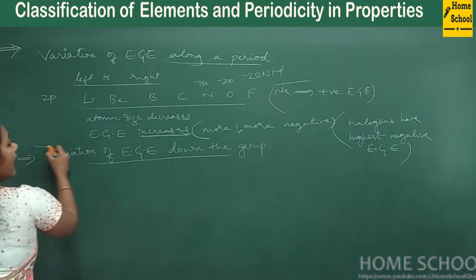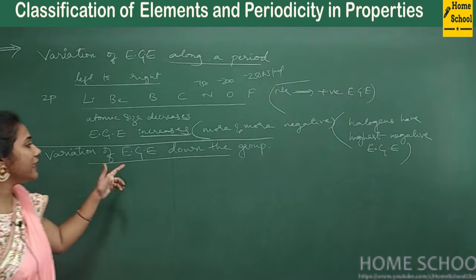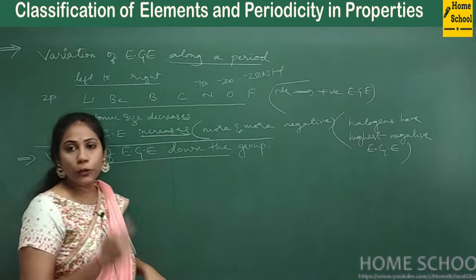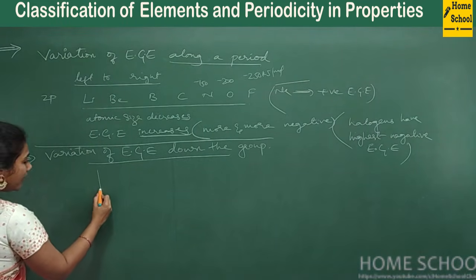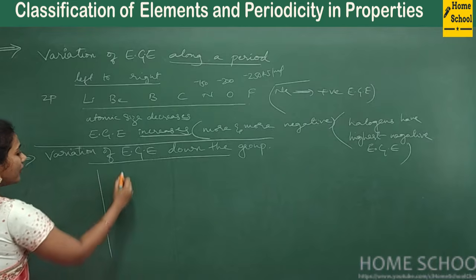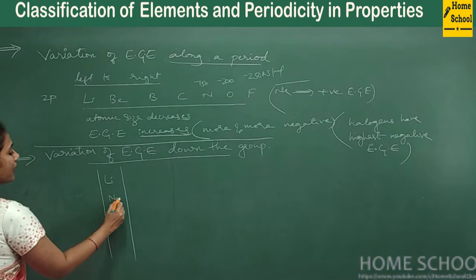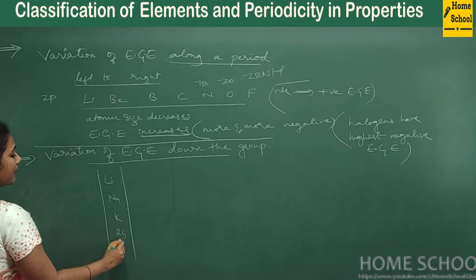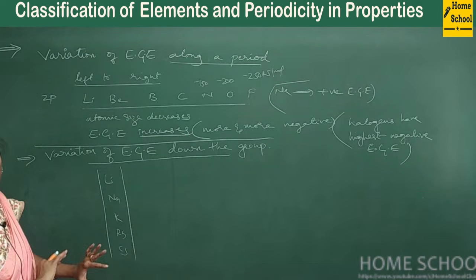Okay, so now let us talk about the variation of electron gain enthalpy down the group. So if you take a group, let me take one single group here. Any group I can take. See, lithium, sodium, potassium, rubidium, cesium. Usually all of them have very, very less electron gain enthalpy.